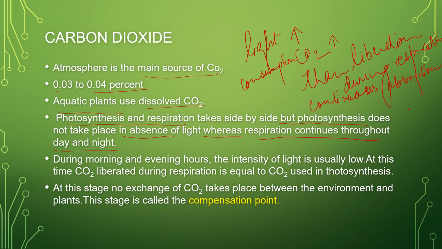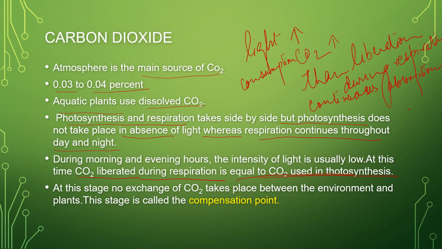So as the light intensity is high, the consumption of carbon dioxide is higher than the liberation or production of carbon dioxide during respiration. But in the evening hours, when the sunlight is low, or in the early morning hours when the intensity of sunlight is less, a stage comes when the carbon dioxide liberated during respiration is equal to the carbon dioxide absorbed or used up in photosynthesis.